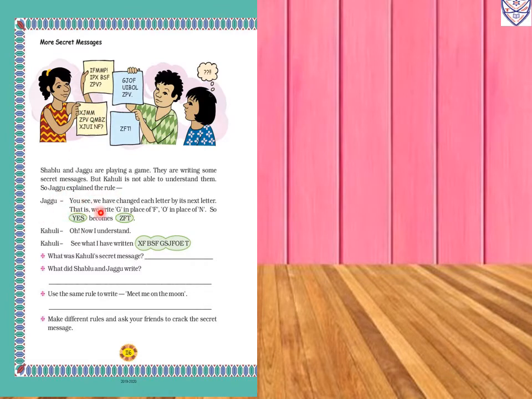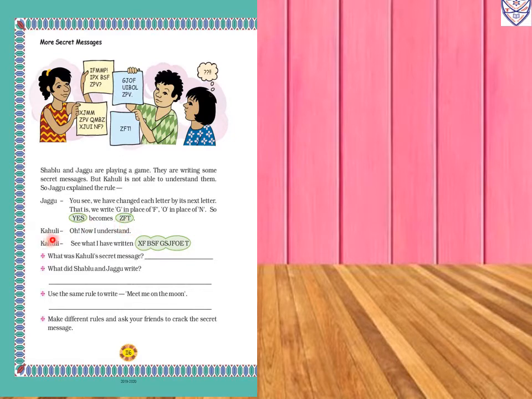Jagu says, you see, we have changed each letter by its next letter. If they want to write any letter, they will write the next letter instead. So we write G in place of F, O in place of N, and for YES, after Y they will write Z, after E they will write F, and in place of S they will write T. So it becomes ZFT.